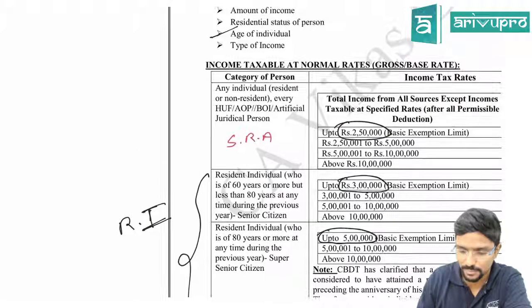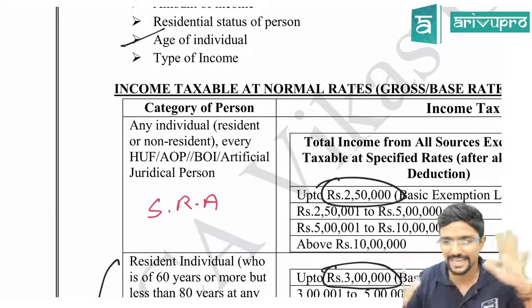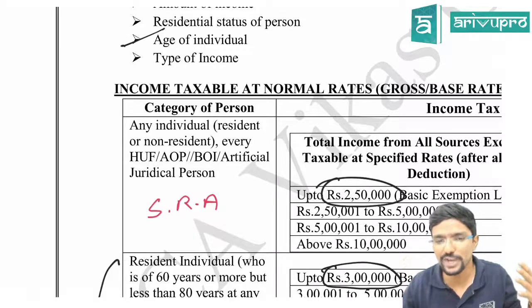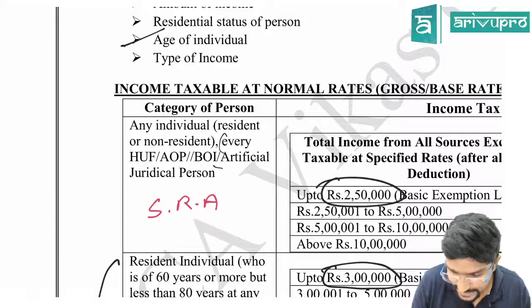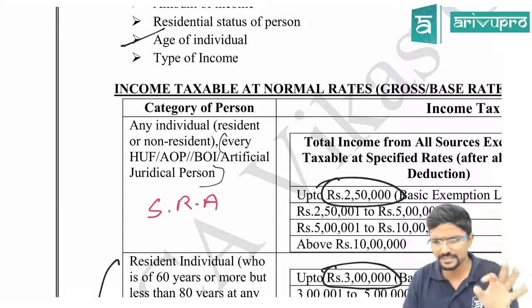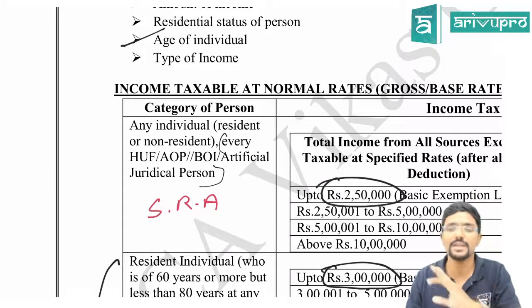Hope you are clear with that. Whereas in the first box you can see there are many people covered here. Any individual, whether resident or non-resident, we are not bothered. Every HUF, AOP, BOI, artificial judicial person is also covered here. In the second and third points they are not covered, because for them the basic exemption limit is always 2,50,000 only.